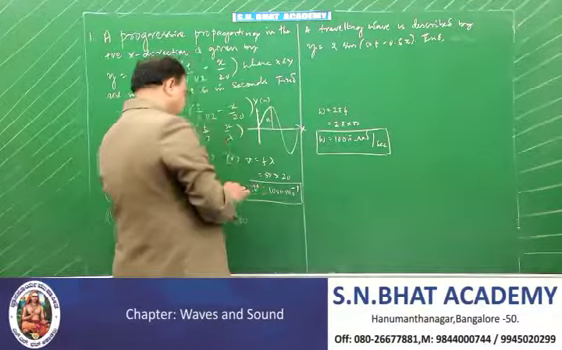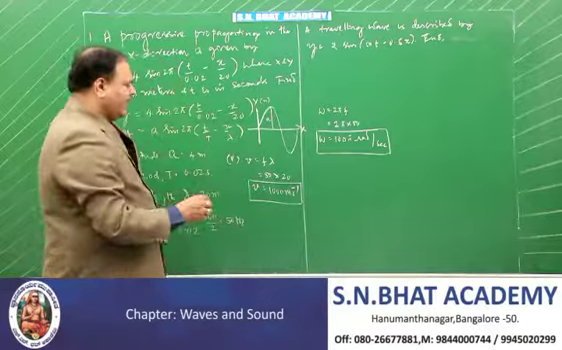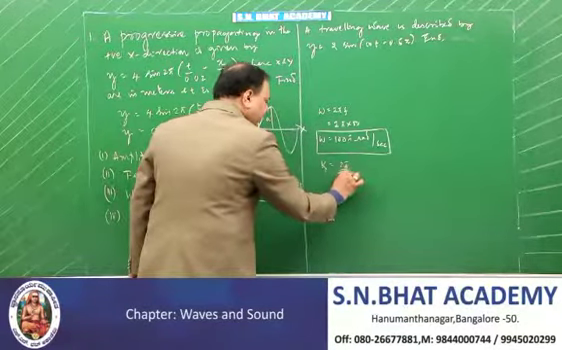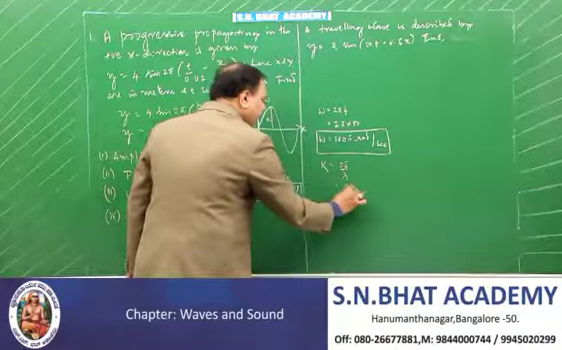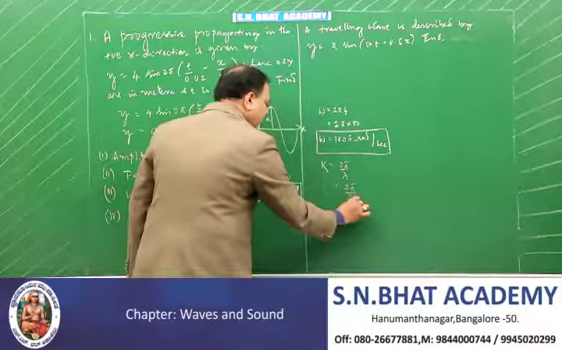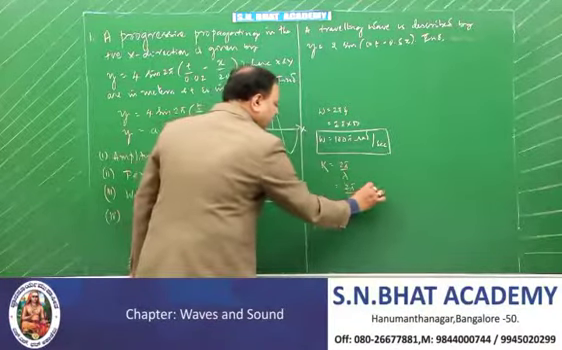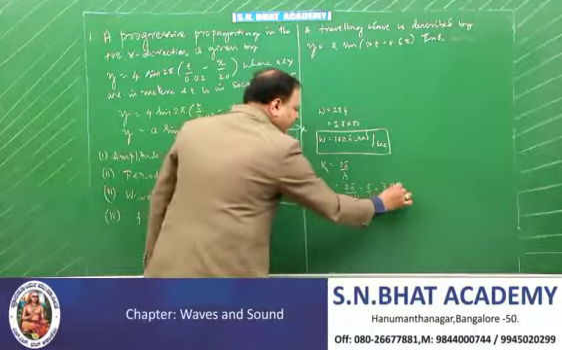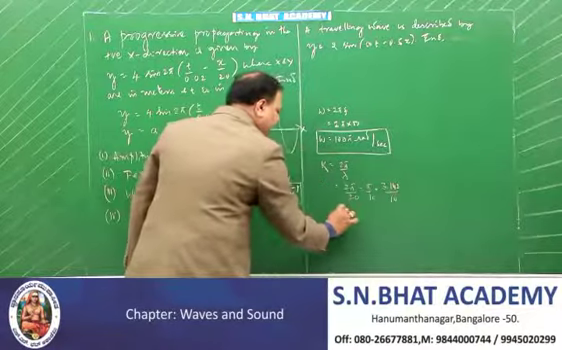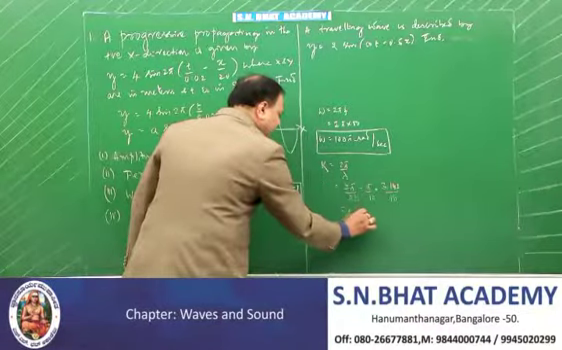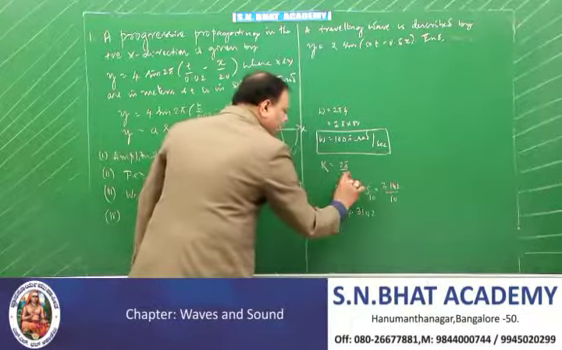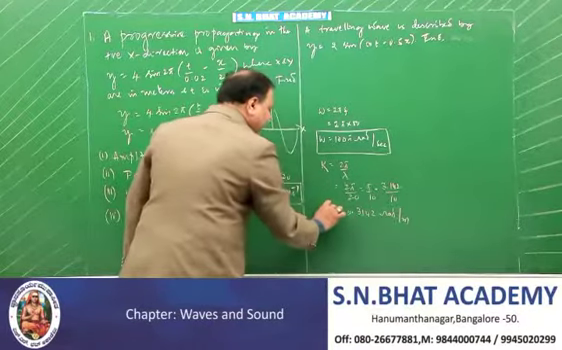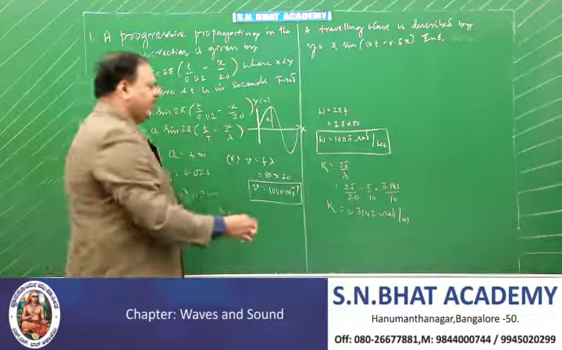And then you can calculate the wave number. How do you calculate the wave number? k is equal to 2 pi by lambda. 2 pi by lambda, with lambda equal to 20. Calculate this, you will get pi by 10. What is the value of pi? 3.142 by 10. Therefore, it comes out to be 0.3142 radian per meter, or simply per meter. This is the wave number.